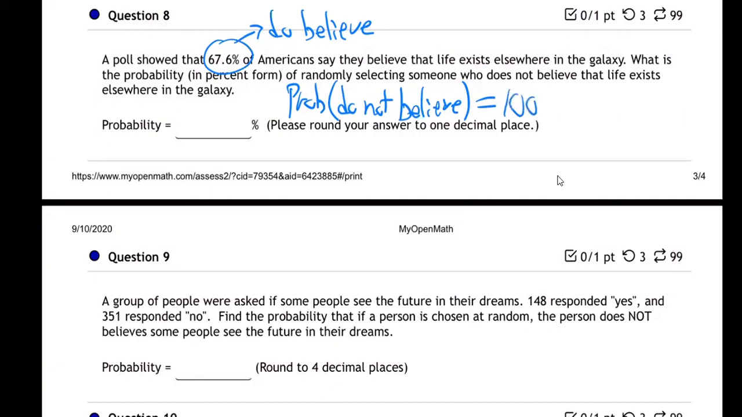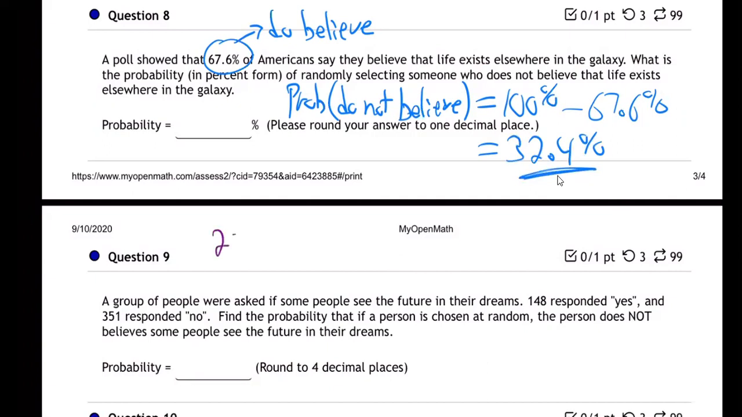You just take 100% minus 67.6%, which comes out to be 32.4%. Now, if that's confusing for you, you're like, why in the world would you do that? Why is that right? Let me help you.